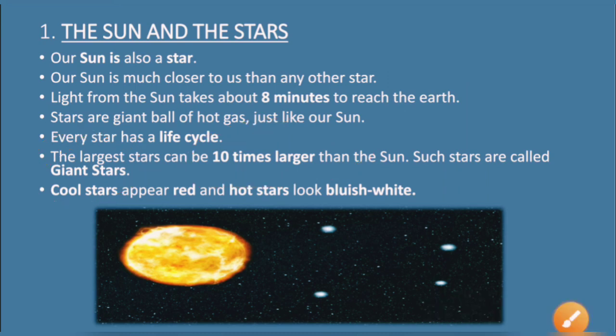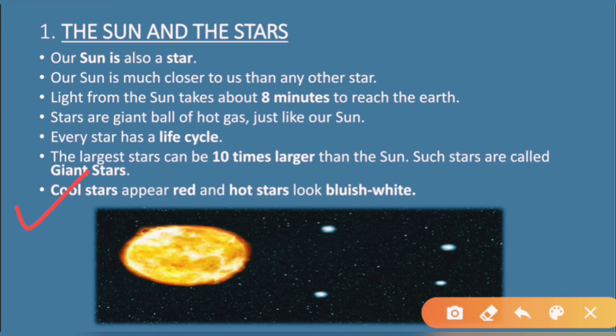Now the last point is cool stars appear red and hot stars appear bluish white. As I told you, the cool stars means the stars that have less temperature, they are cool, and the stars that have high temperature, they are hot.